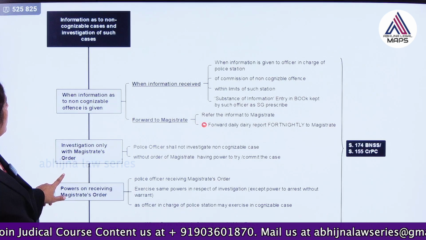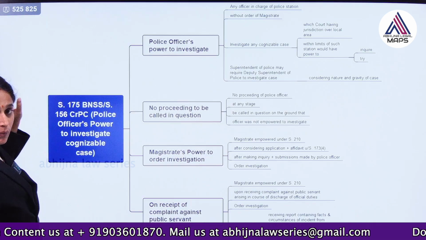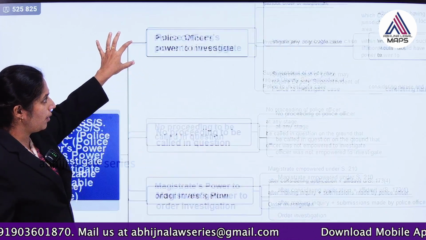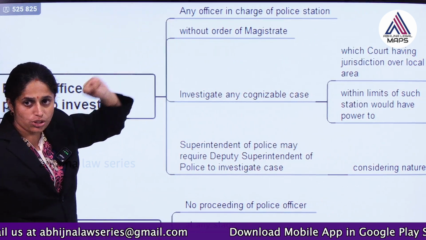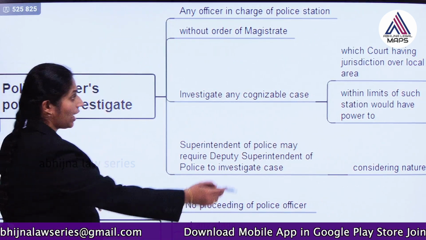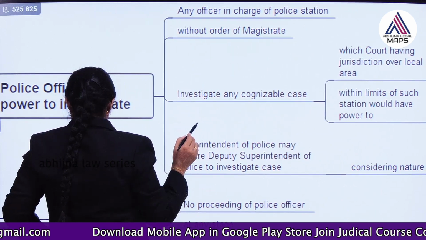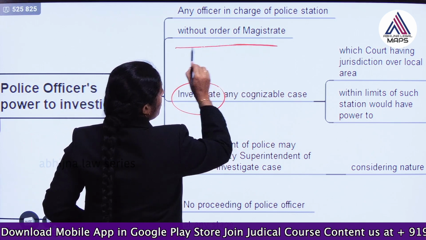See here, this is section 175 with respect to cognizable offence. We can understand different portions. They say it is the officer in charge of the police station, whenever they receive information regarding a cognizable offence, who can start investigation. They can investigate the case without any order of the magistrate.